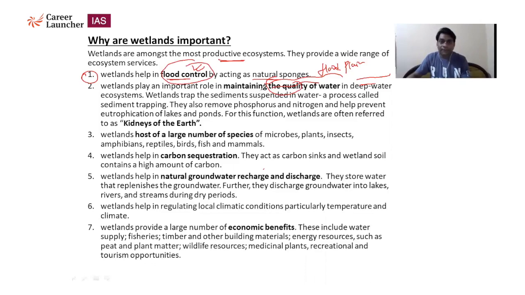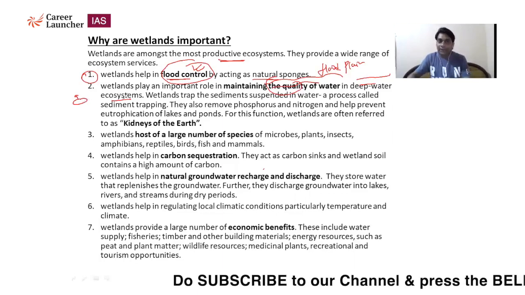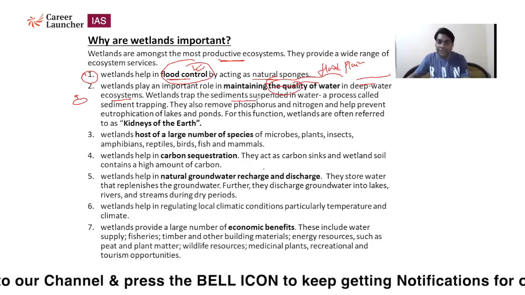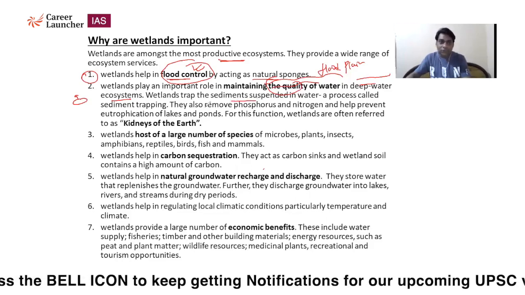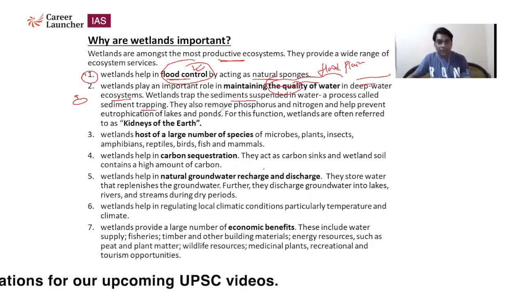Wetlands play an important role in maintaining the quality of water in deep water ecosystems. For quality of water, we use a filter in our home. What is the meaning of a filter? Basically, we filter the water, we remove impurities and we get fresh water. So that type of natural filter is what a wetland acts as, and it maintains the quality of water. Wetlands trap the sediment suspended in water, a process called sediment trapping. Same like filtering dirty water.